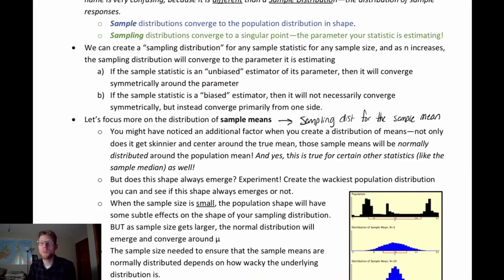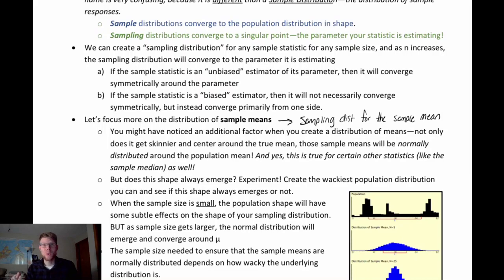One thing you might have noticed already is that not only is the distribution of possible sample means getting narrower and centering around the true mean, it's also taking a normal distribution shape. We talked about normal distributions earlier. It's when we have this bell shape around a particular value. Sample means do that. Sample means distribute normally if I have a large enough sample size that I'm drawing.